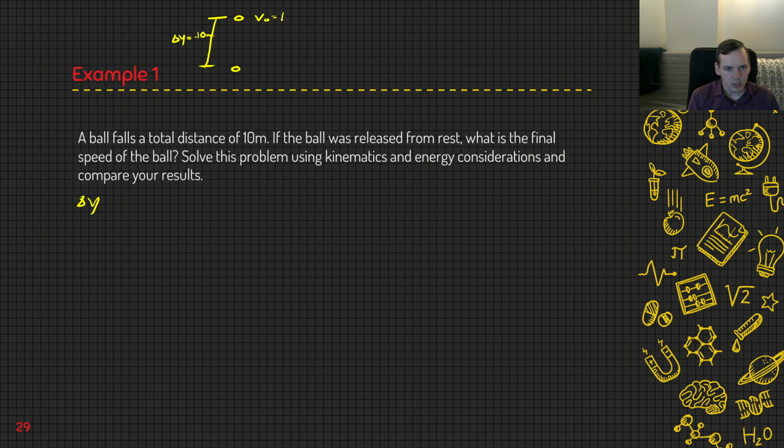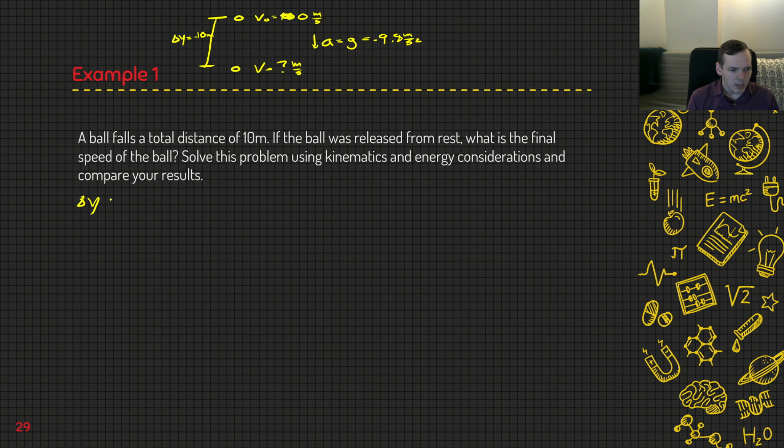V initial equals 0 meters per second. V final is equal to some unknown meters per second. And we have a is equal to g is equal to 9.8 meters per second squared. That needs to be negative because it's going downwards.